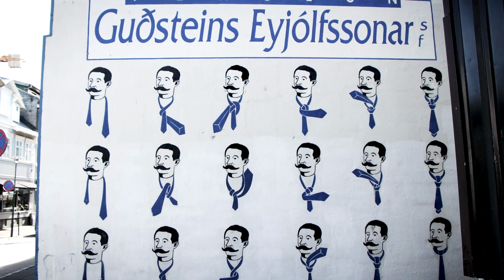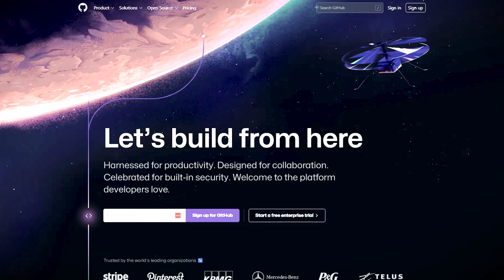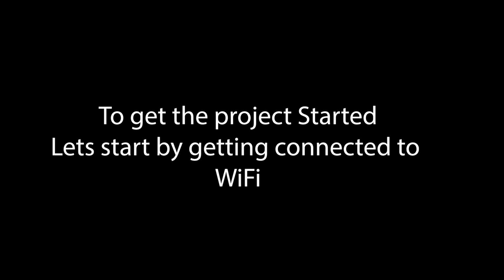So how can I even dream to start this project from a programming standpoint? The answer is examples. There are loads of different projects that are out there, and you can use them as an example of how to do something. Examples can be found within the Arduino application itself, but also you can do internet searches and find examples on places like GitHub. To get the project started, let's start by getting connected to Wi-Fi.